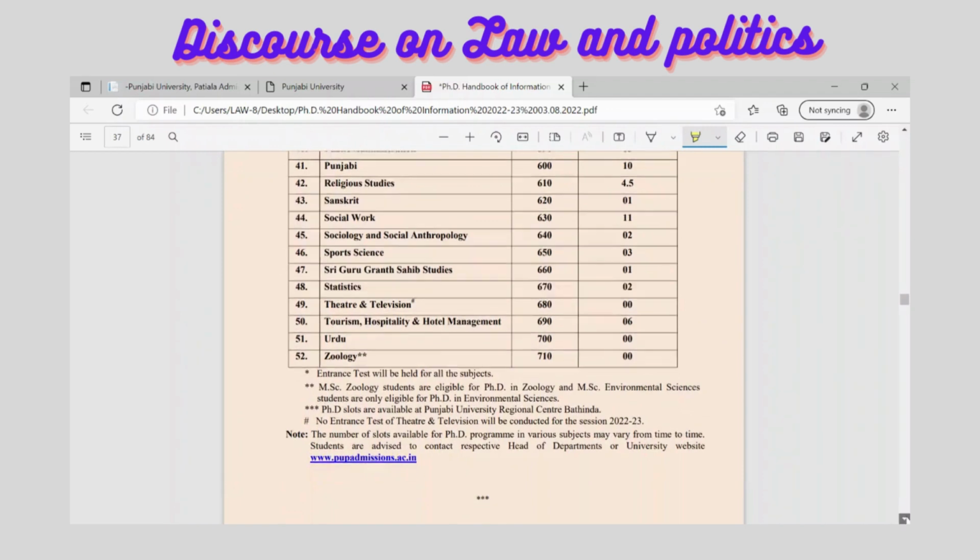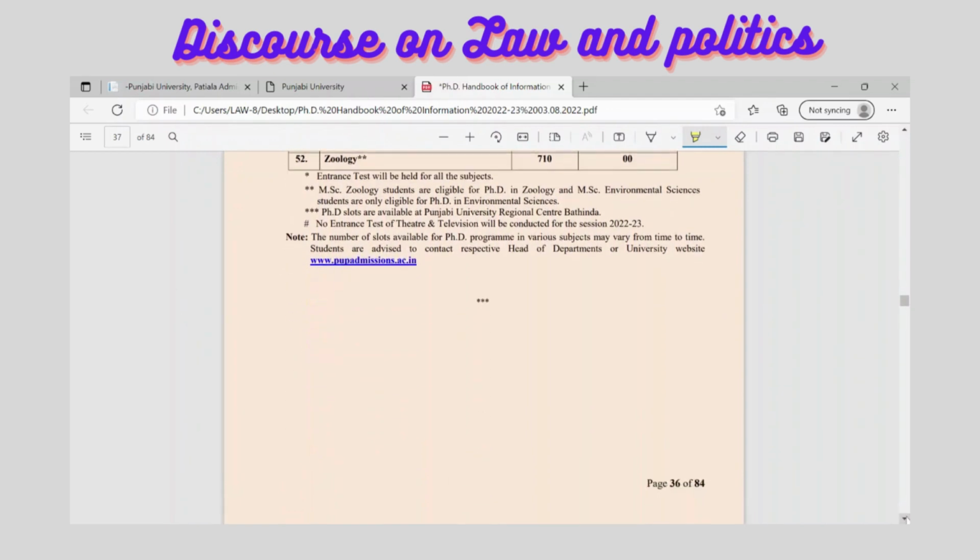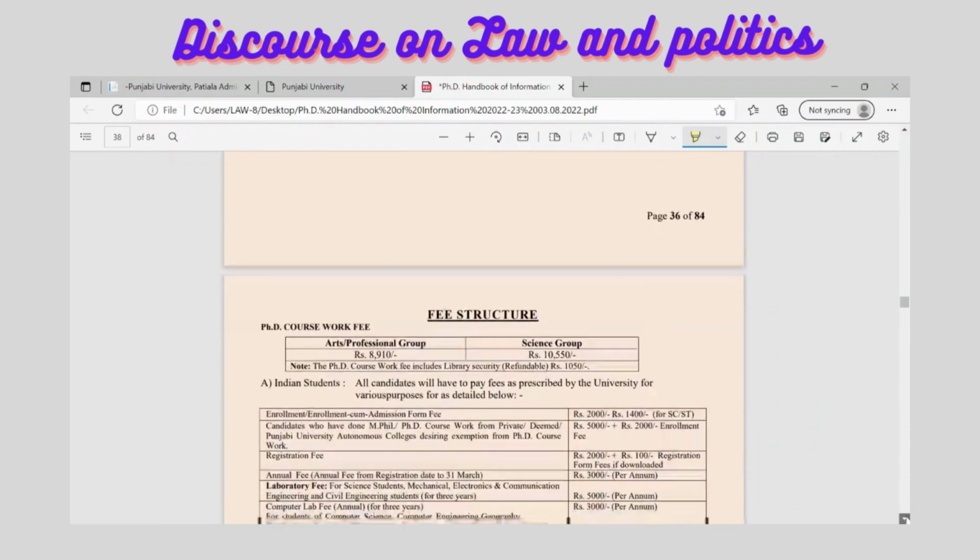So don't confuse yourself. It is not Punjab University. It is Punjabi University, and therefore you can go there.